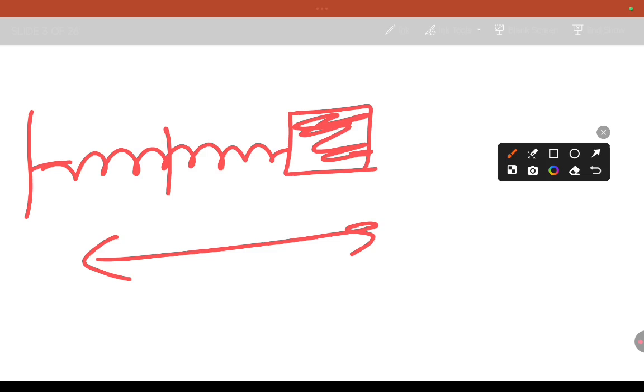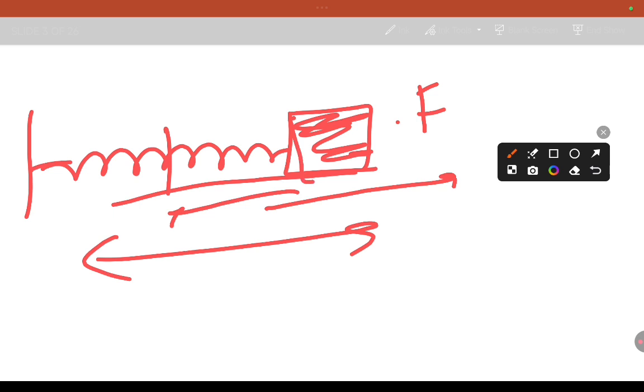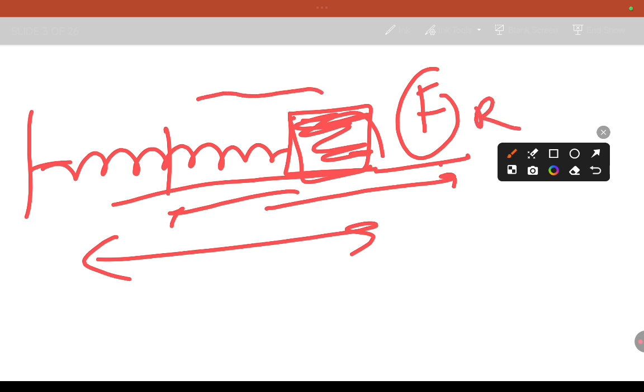When you pull the spring down, it moves to this side. When you remove the force, it comes back to this side, and this is because of the restoring force.